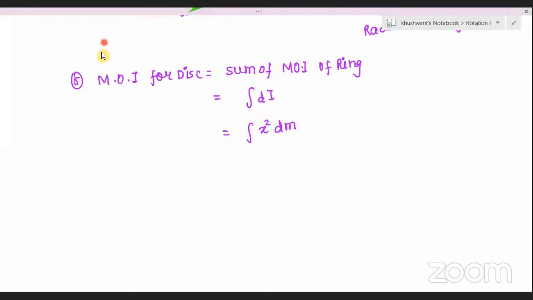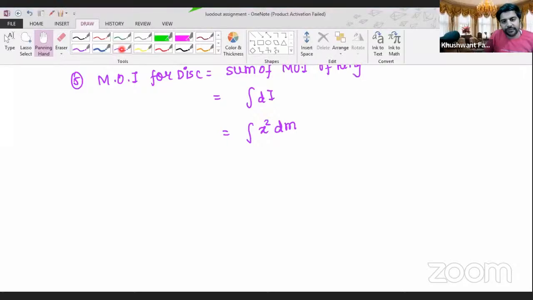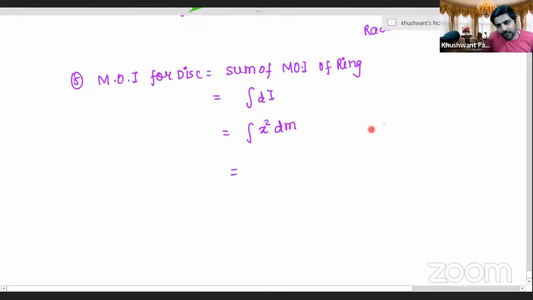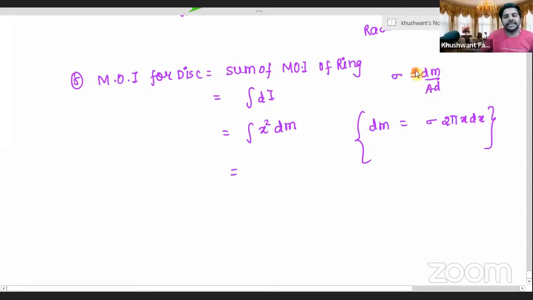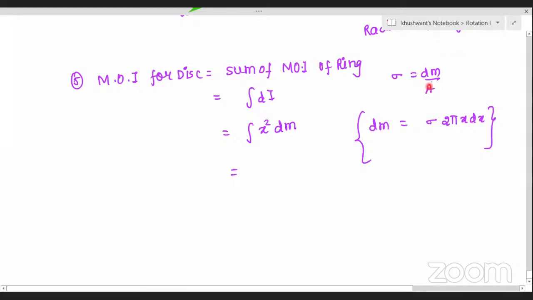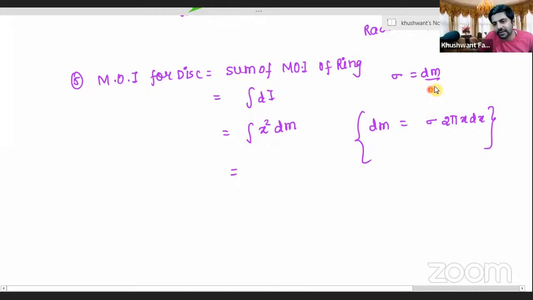So dm was equal to, we have just calculated, sigma 2 pi x dx. Do you remember this, Aanchal? Sigma was equal to dm by dA, and dA was 2 pi x dx. Correct? Praveen, are we going in line? Are we clear on this concept? Yes, sir.